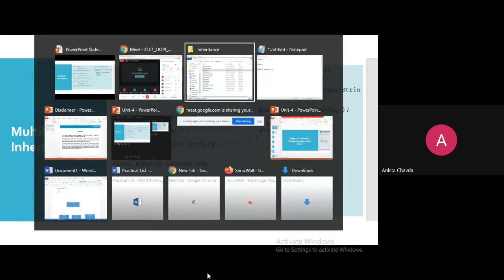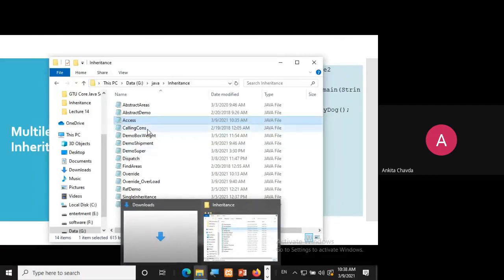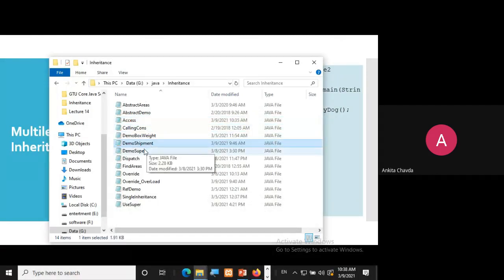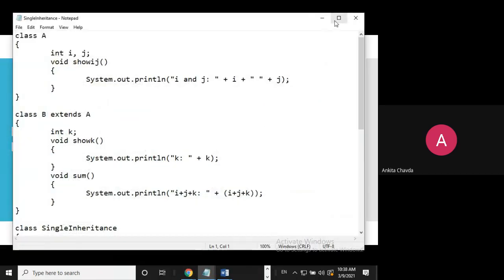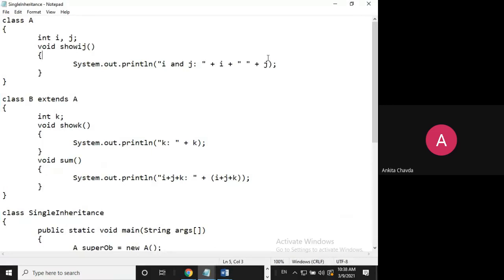So I'll show you another example also. Another example of single inheritance. Here I'm having a class A. I'm having two variables i and j. I'm having one method which is showij, which will simply print the value of i and j.